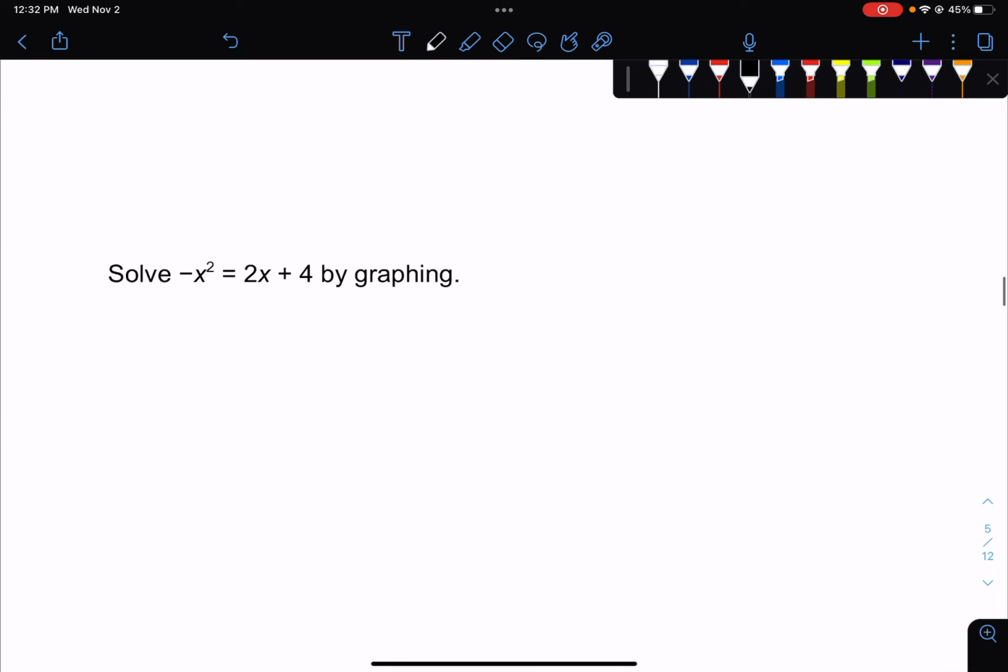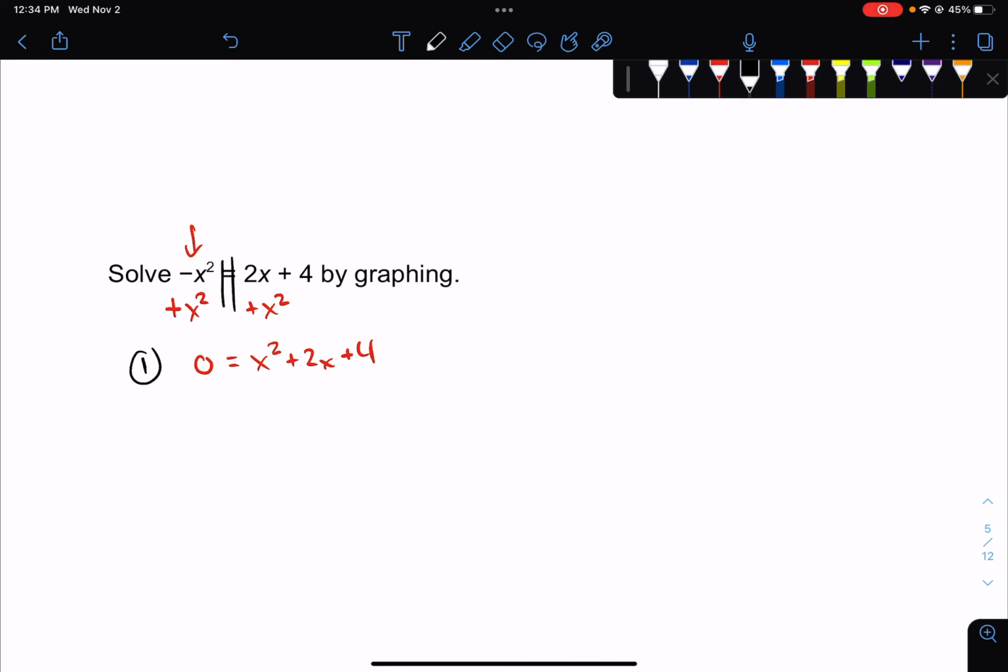All right, -x squared equals 2x plus 4, solved by graphing. I'm going to follow the same steps. Step 1, I need to get everything on the same side, okay? And here's one thing I would like to see. I don't like -x squared. I never like to see a negative in front of x squared. So I'm going to add x squared on this side, and I'm going to add x squared on this side. That way I end up with 0 equals x squared plus 2x plus 4.